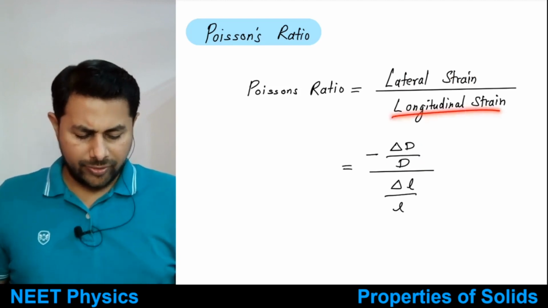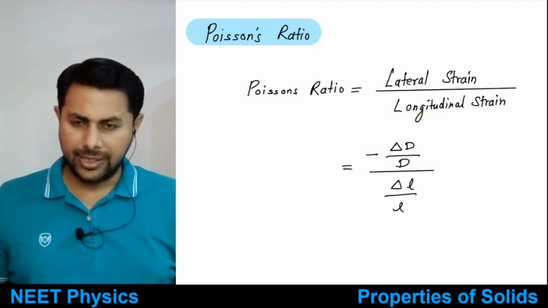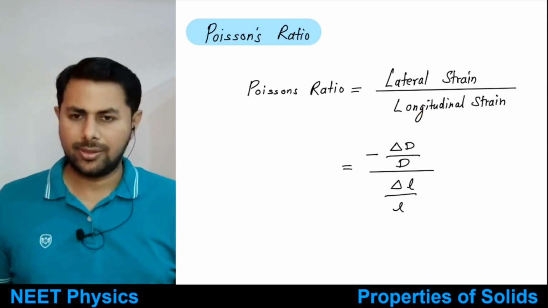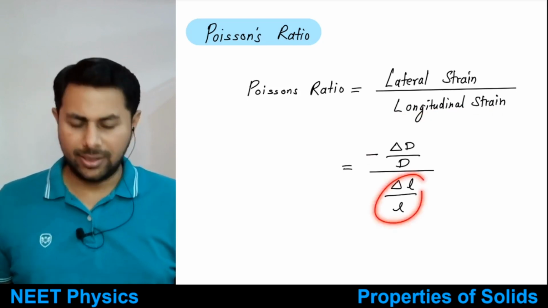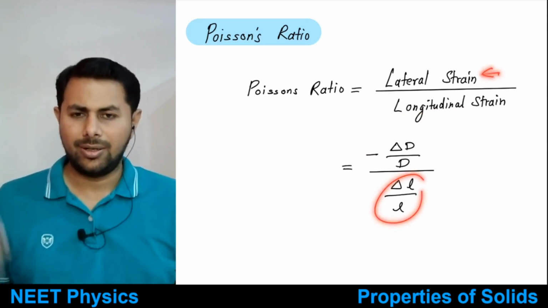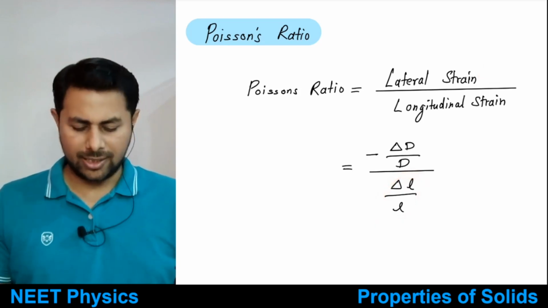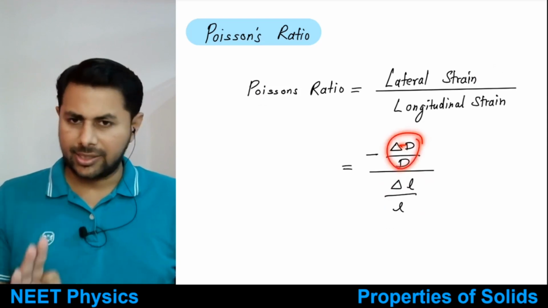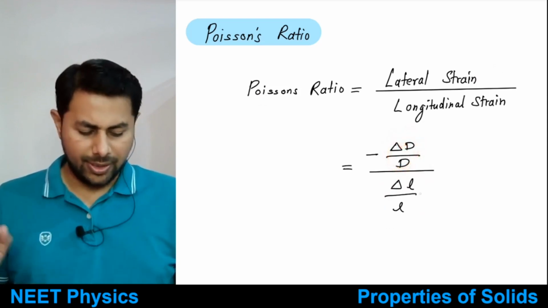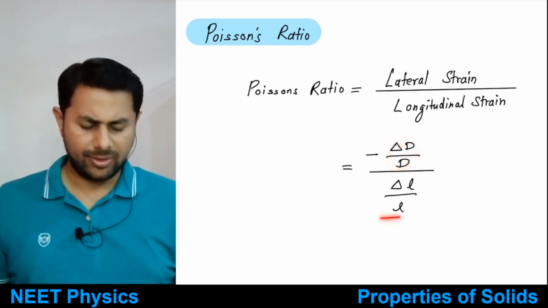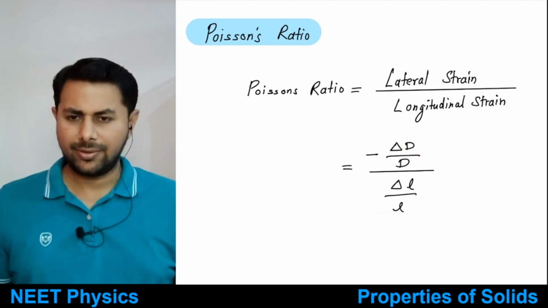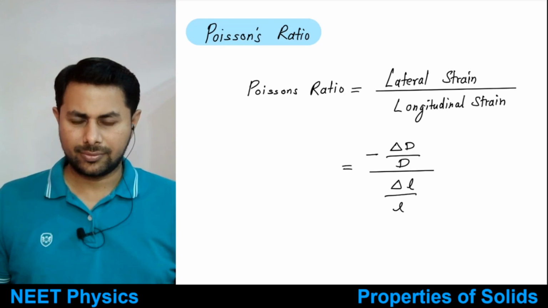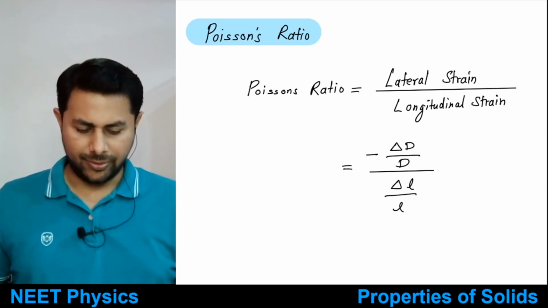And now why is the negative sign there? A negative sign is there because when length is increased, what will happen to the diameter? Diameter will decrease, and that's why Poisson's ratio is minus delta d by d. This is change in diameter per unit original diameter divided by delta L by L. Very simple definition, right? Okay, good.